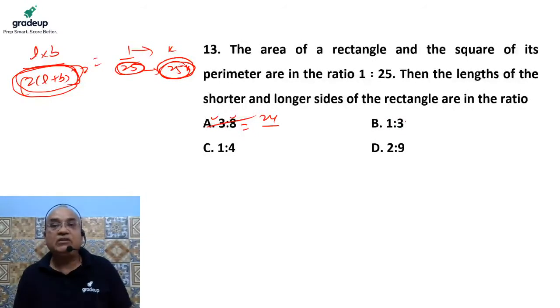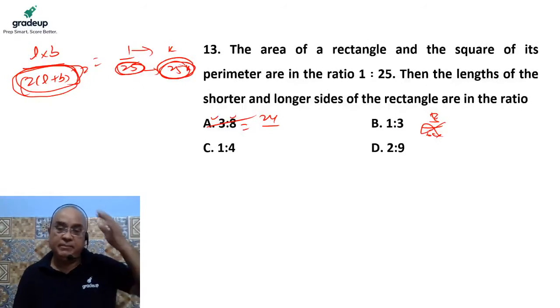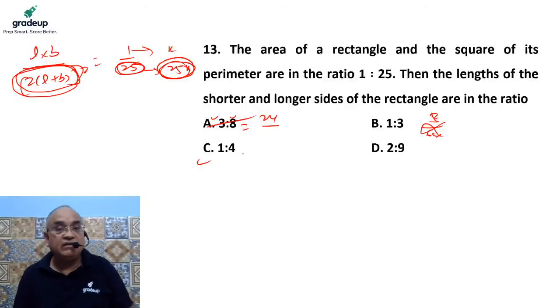Move to this, if 1 and 3 are the lengths. If 1 is breadth, 3 is length, then area should be 3. And perimeter is nothing but 3 plus 1, 4. 4 into 2 is 8. 8 square is 64. 64 is again not a multiple of 25 or 5. Now C would be the only choice that would be there.